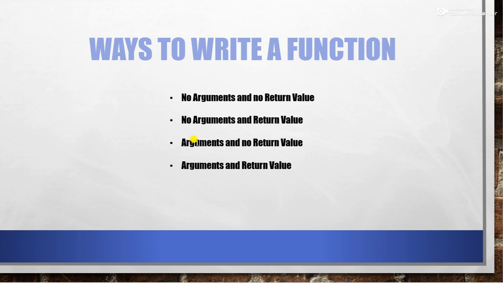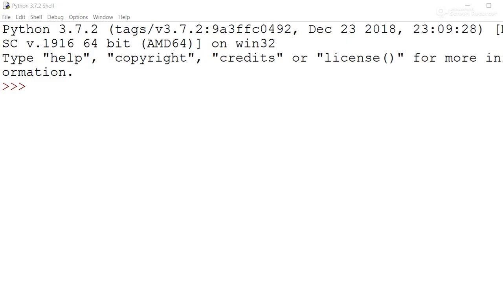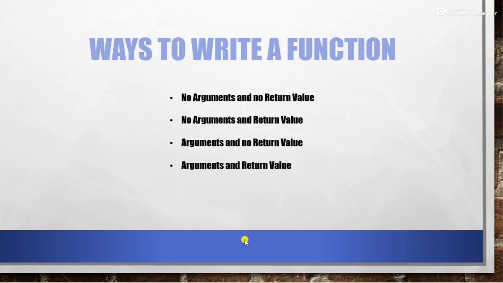The third variety is, we are passing the value but we are not returning any value. And the fourth is, we are passing the values as well as returning the value. So any one type of function we can create, it is completely based on our choice and requirement. I hope this much is clear to all of you. Today we are going to understand how to make these types of functions. To understand all four varieties, we are going to start with Python.